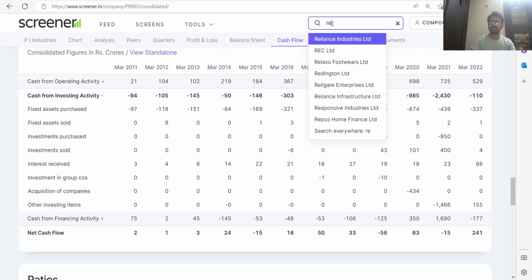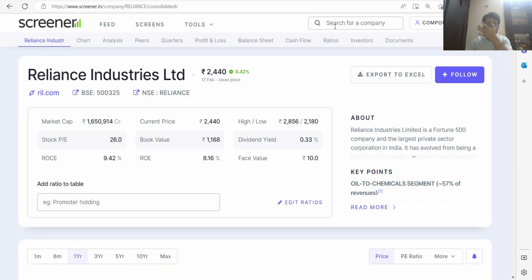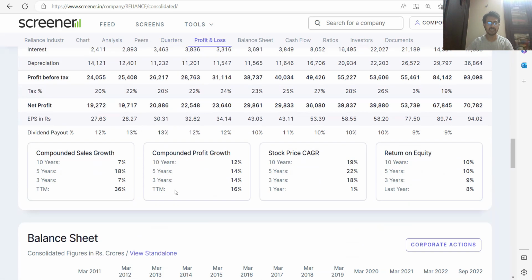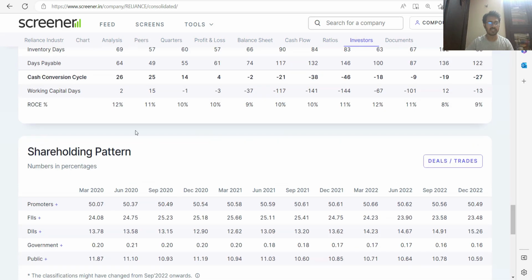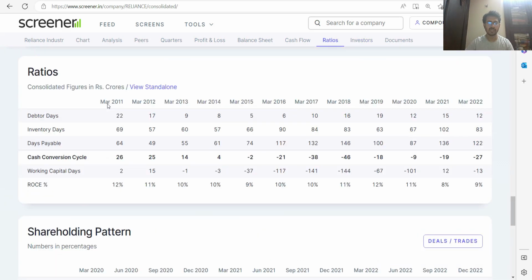Let us try to do this calculation for Reliance Industries, right? Now, before we do it, let's see what your ROC value is. The ROC is 9.42%. That is for this year. Let us check the historical data. If we check the ratio in 2011, we started from 12. As you see, as time progressed, the ROC basically diminished for this big business. The directional trend is also clear. We started from 12. Right now we are at close to 9%.